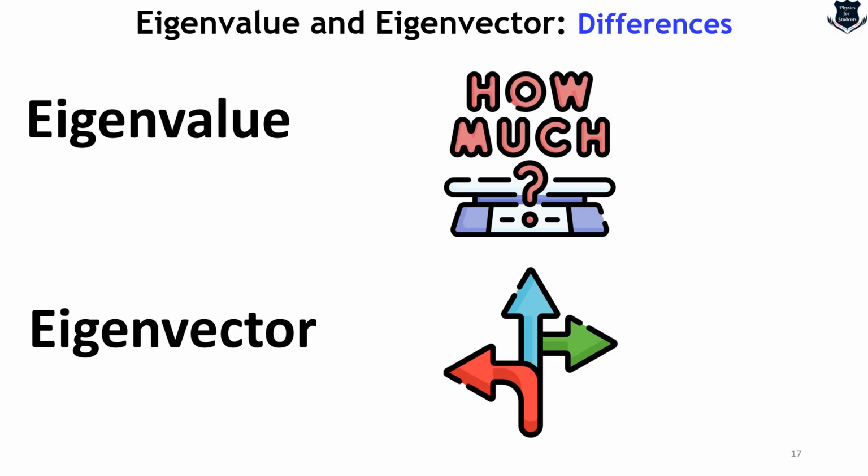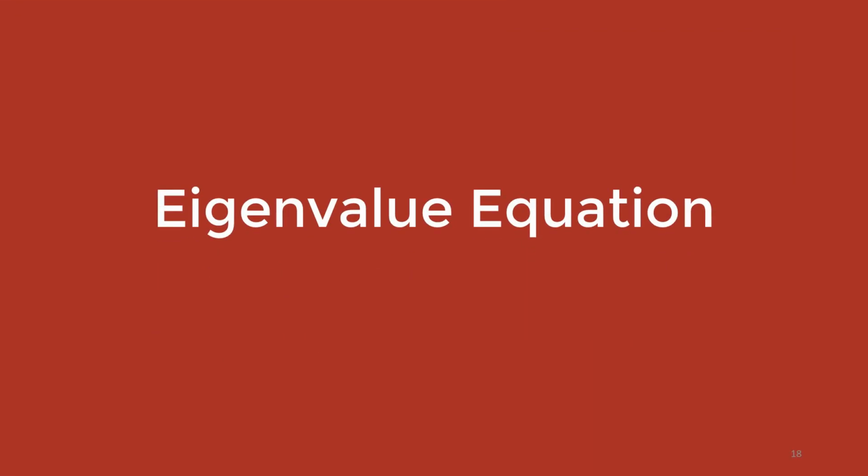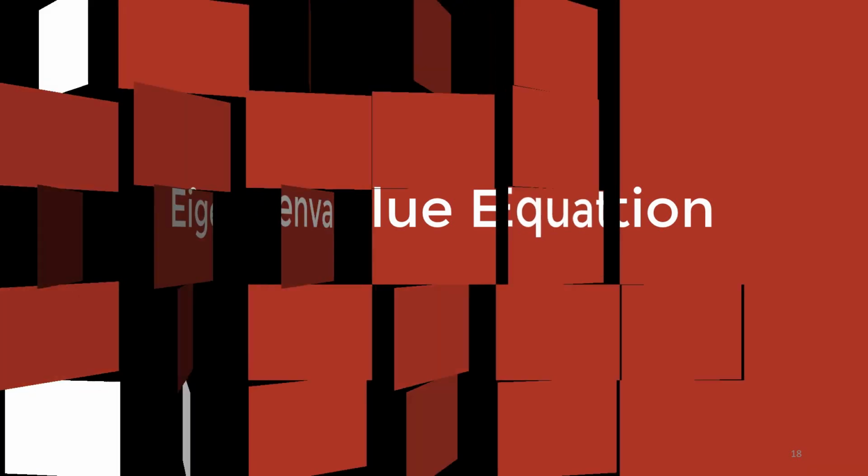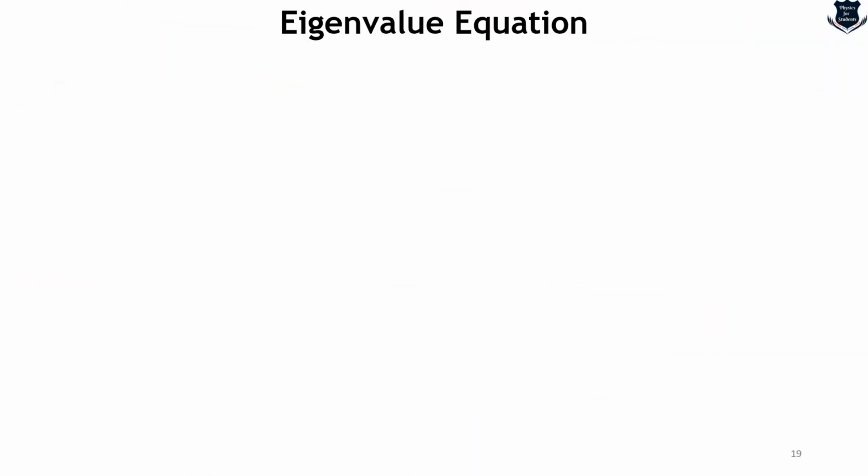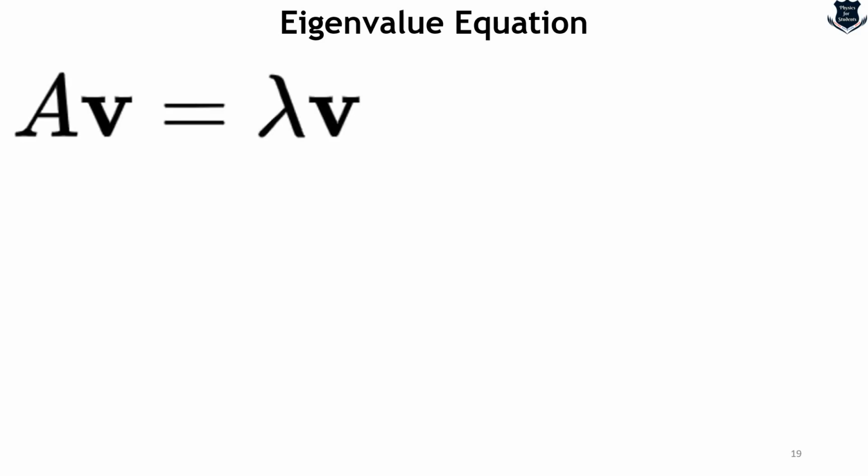Now all these are good. We understood by geometry, by figures, and by simple English language. Now the question comes: what is the eigenvalue equation and how can we explain it? That is coming up in the next part of the video. First we will look into the eigenvalue equation itself, and then we will try to interpret it. So this one, Av = λv, is basically the eigenvalue equation. Here A is a matrix, and it is a square matrix. Now you might ask why we use a square matrix? We will come to that. Hold on.